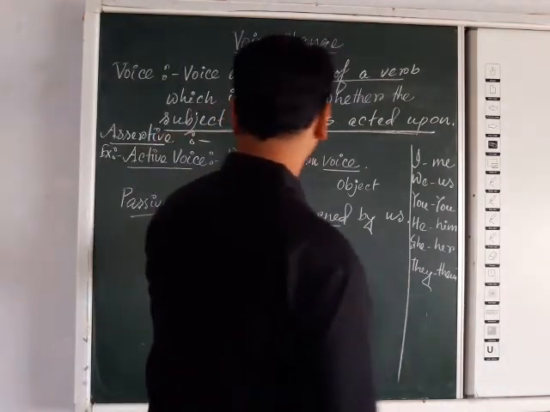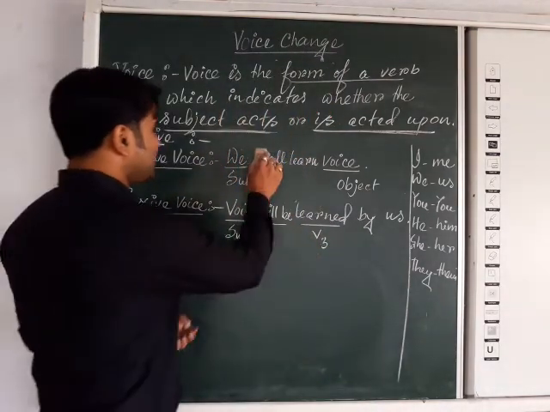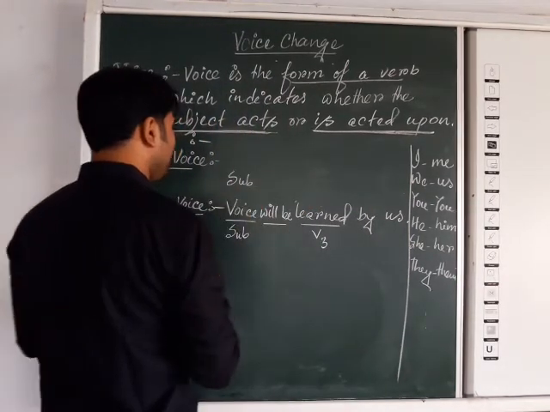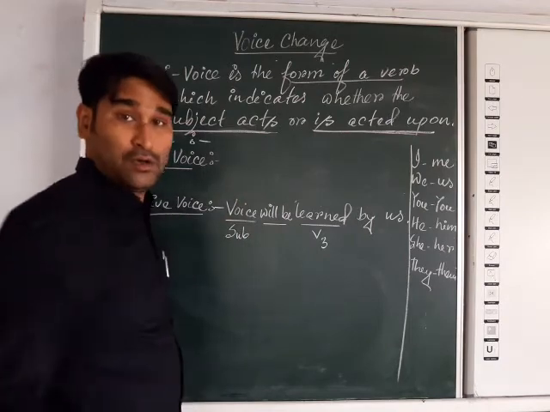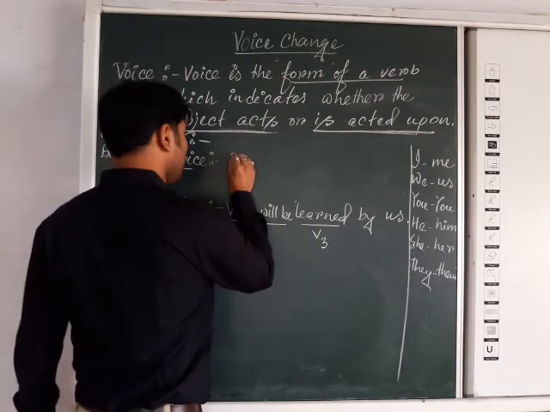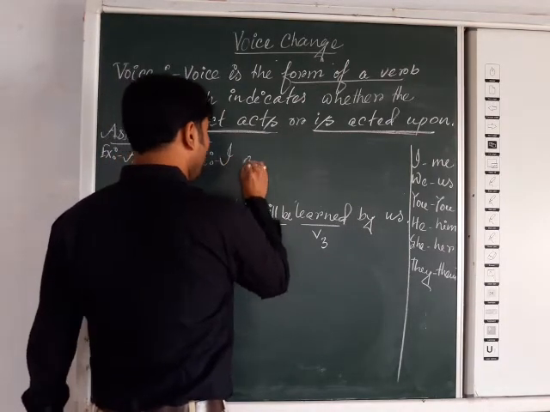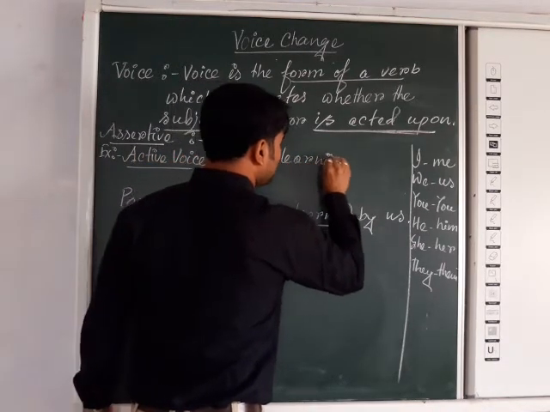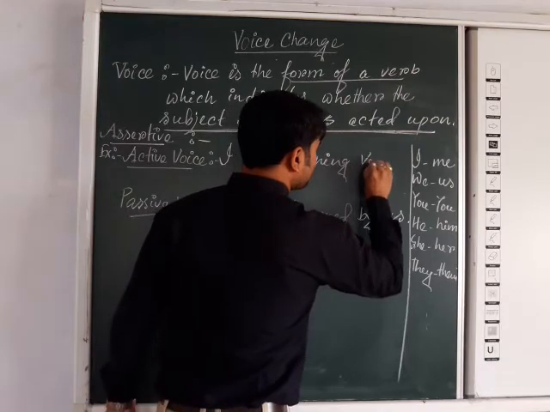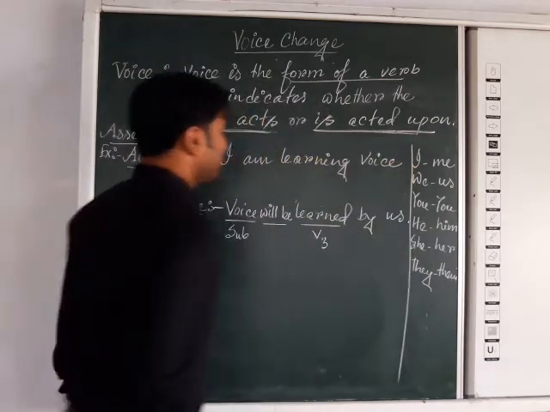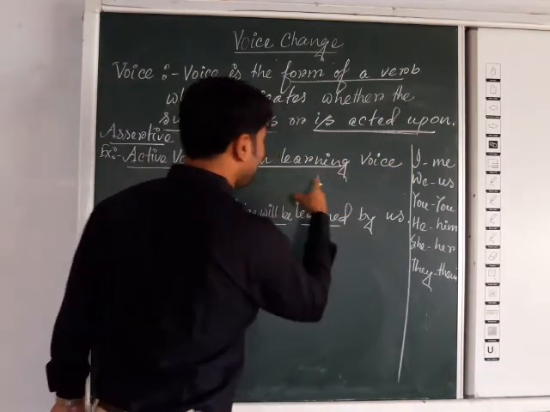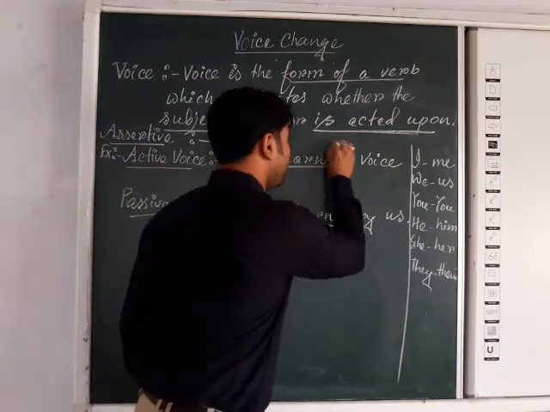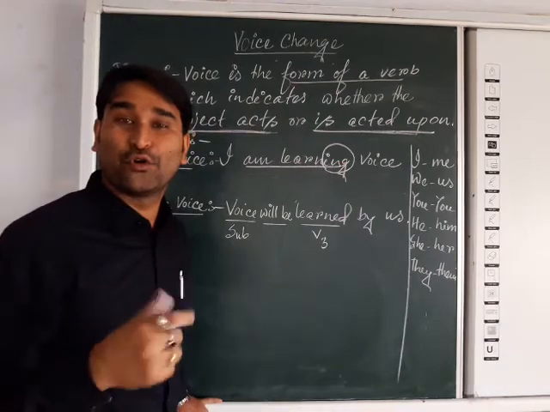Now if we go for the continuous tense, we know the form. Simply we are changing the subject also. Suppose I am learning voice. Here you can easily understand, I am learning. That form indicates present continuous tense, because an ing form is there and that indicates a progressive form.